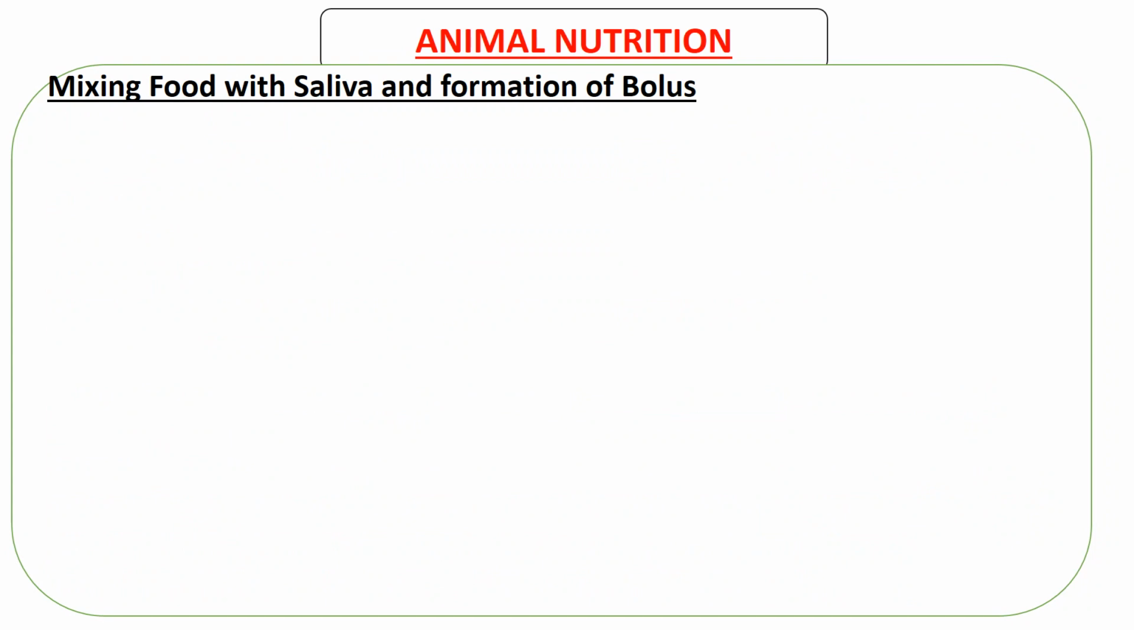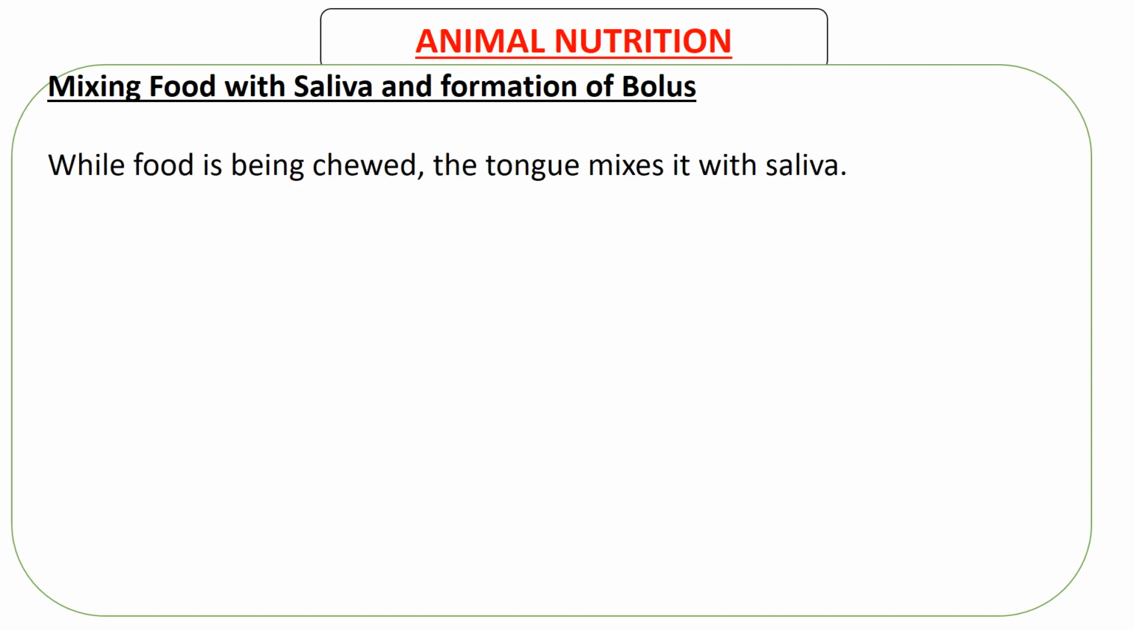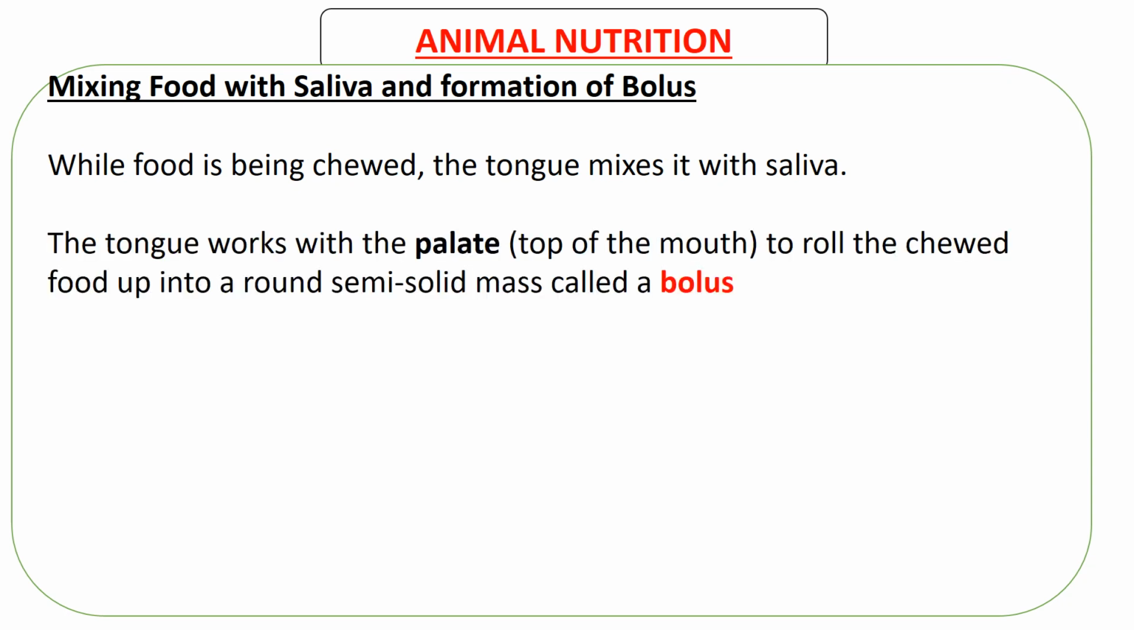So now, after what we have discussed, the next stage is mixing food with saliva and formation of something called a bolus. The top of the mouth is called a palate. While food is being chewed, the tongue mixes it with saliva. The tongue works with the palate, which is of course the top of the mouth, to roll the chewed food up into a round semi-solid called a bolus.